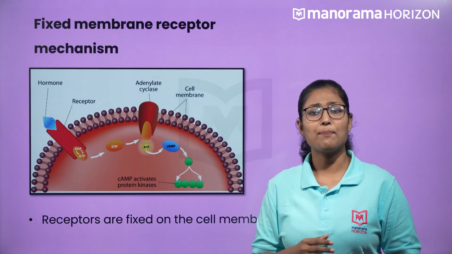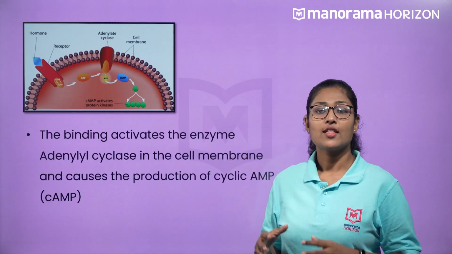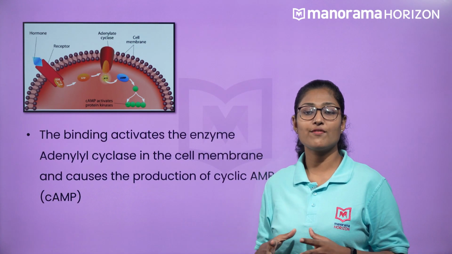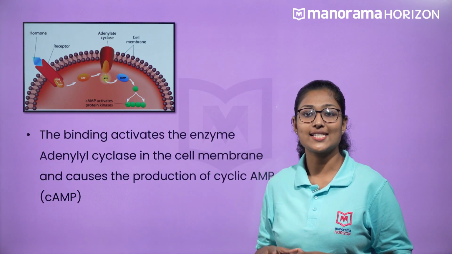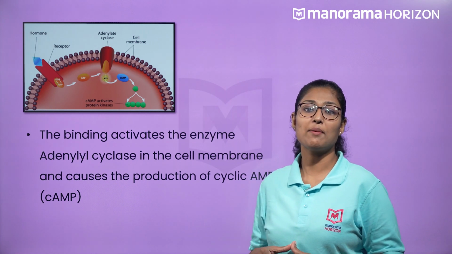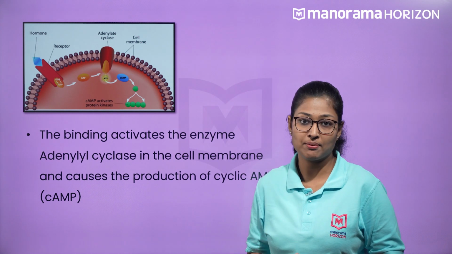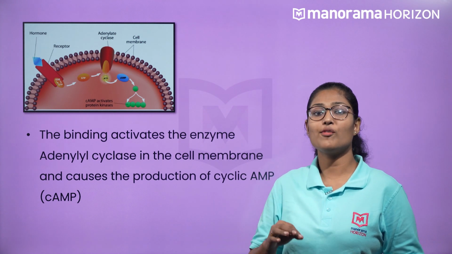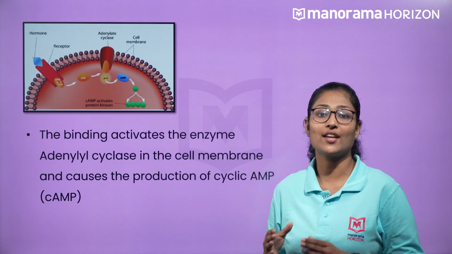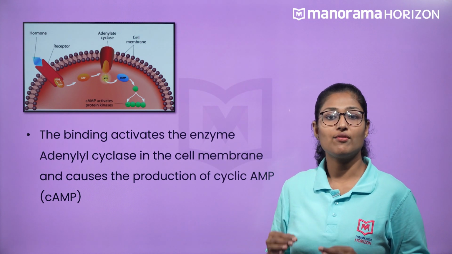So what happens once the hormone gets bound to the specific receptor? The binding of hormones on the specific receptors on the target cells activates the enzyme adenylyl cyclase in the cell membrane and causes the production of cyclic AMP, or cAMP, or we can say that there will be a generation of the secondary messenger. Such a movement develops a biochemical response.